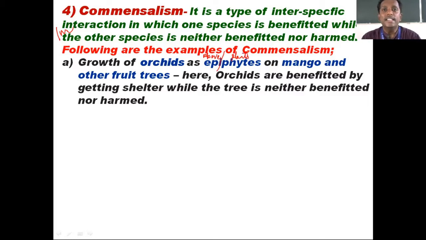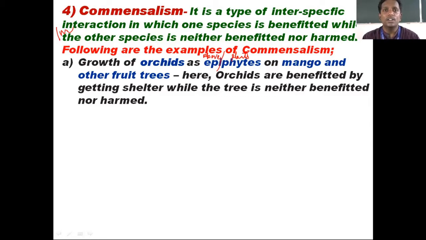That means these plants grow on other trees or other plants. That's why they are called epiphytes. There are terms like hydrophytes, which live in water, and xerophytes, which live in arid conditions. Likewise, we have epiphytes also.